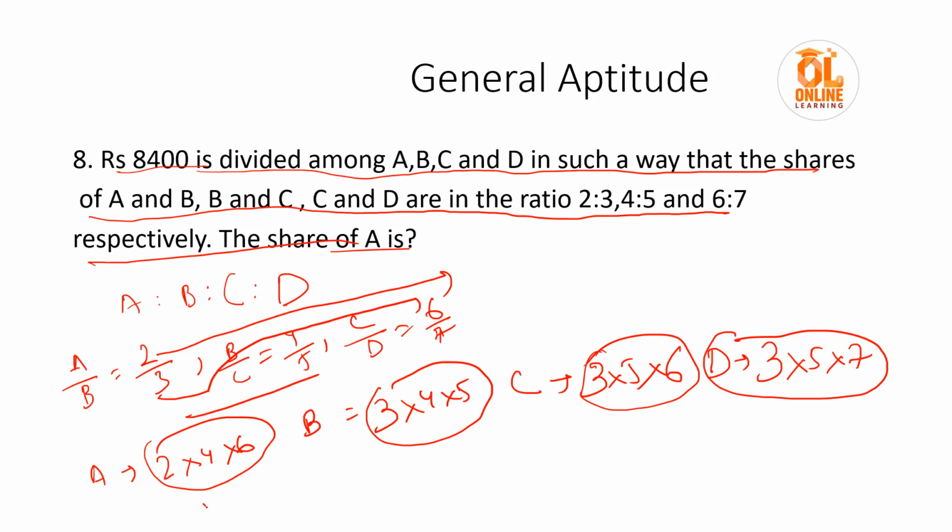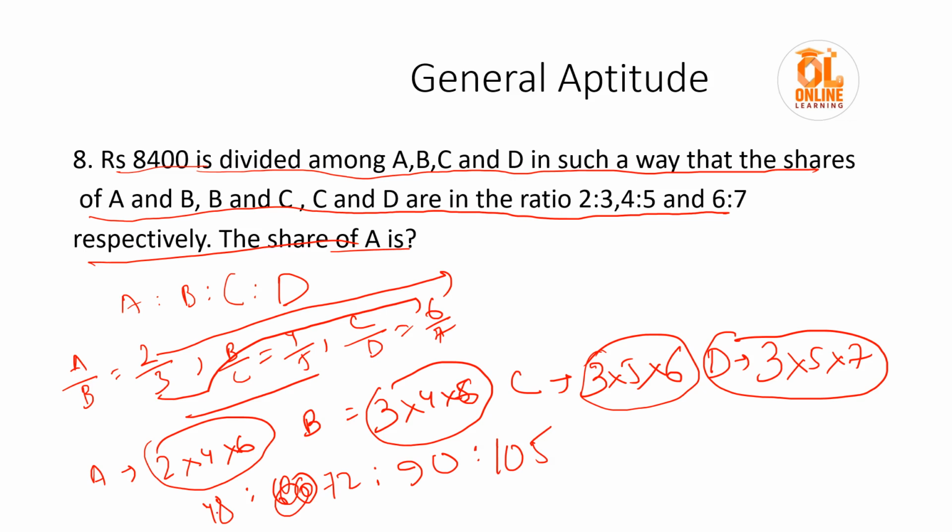6 into 4, 24 into 2, 48. And 5 4s are 20, 3 4s are 60. Have I made anything wrong? No, it would be 3 into 4 into 6, so 6 4s are 24, 24 3s are 72. Then 6 into 5 into 3, 30 into 3, it would be 90. Then 7 5s are 35 into 3, 105.